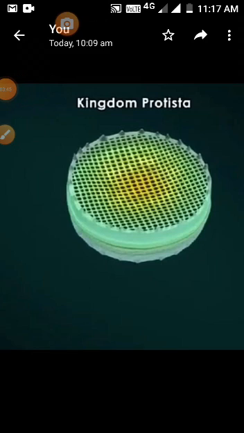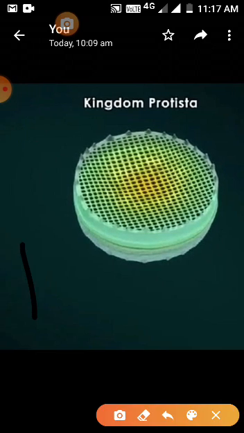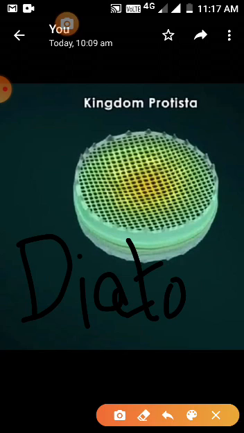Now this is the diatom. So if you just write diatoms, okay, diatoms are plant-like protists. This is a protist, but it is a plant-like protist because majorly they are found inside the ocean.